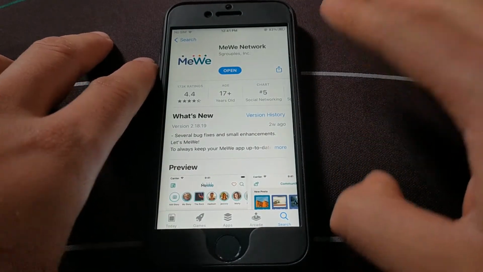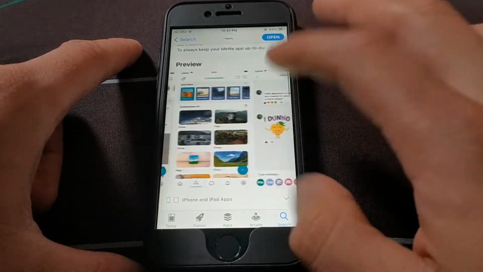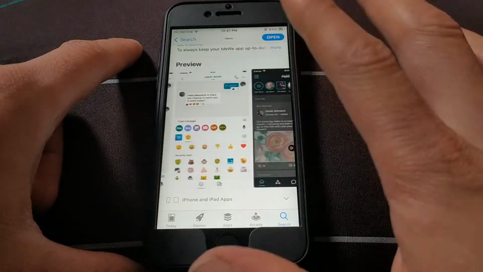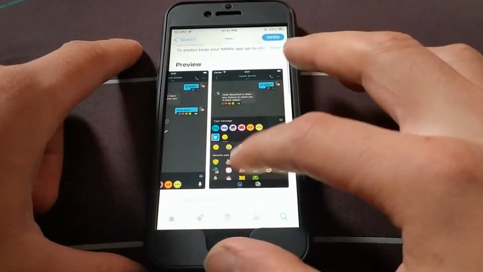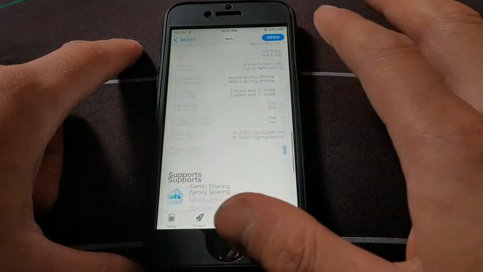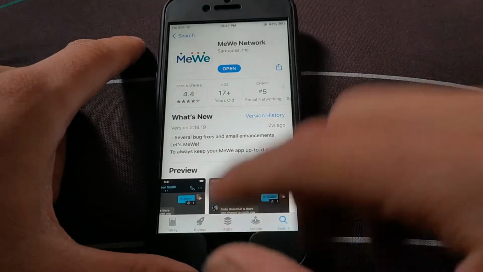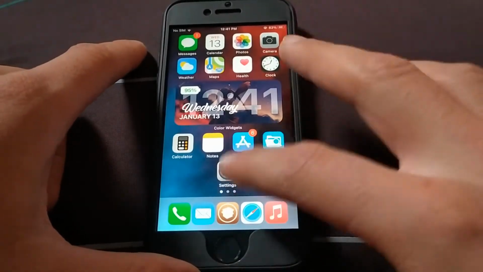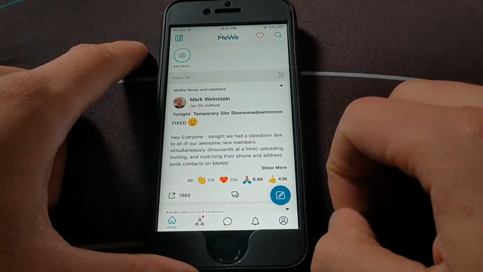As you can see guys, this is the app. This app is very beautiful and it contains almost all the features found in Facebook. This app is of course concerned with privacy a lot more than the Facebook app. We all know that Facebook steals your data, but this app will protect your data. Alright guys, as you can see here, this is the app and now I will open it.